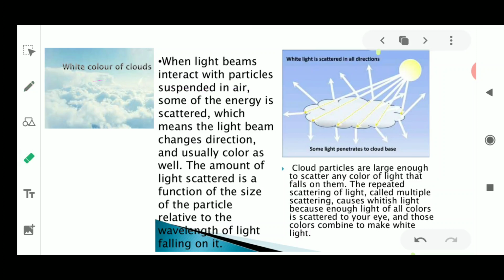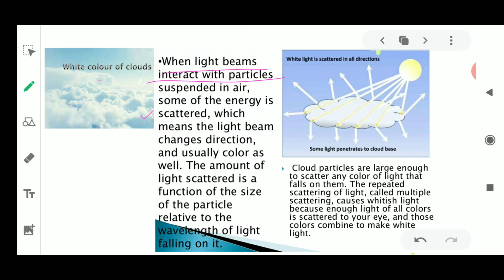When the light enters and interacts with the suspended air particles, some of the energy is scattered. Why? Because these particles interact with the light, and the light loses some energy.